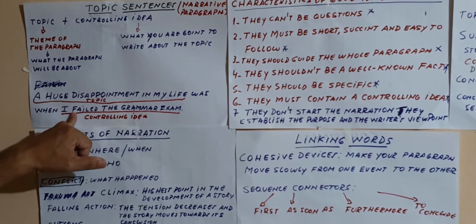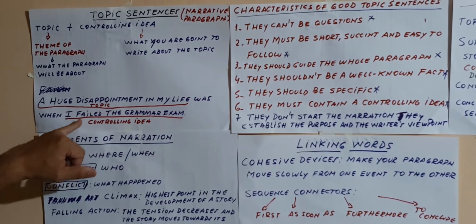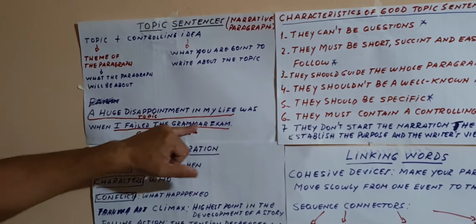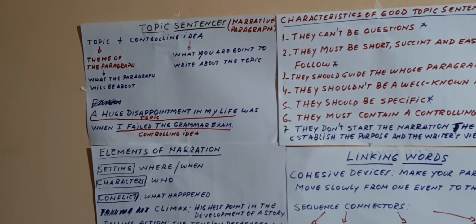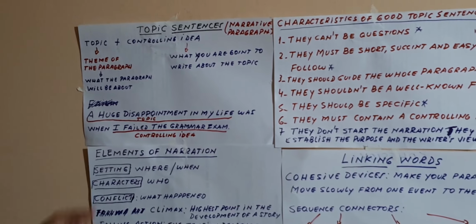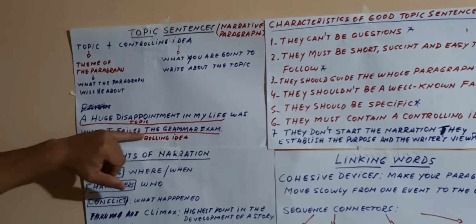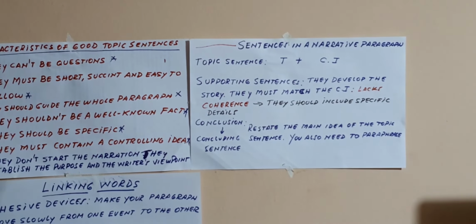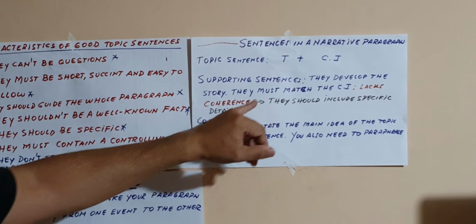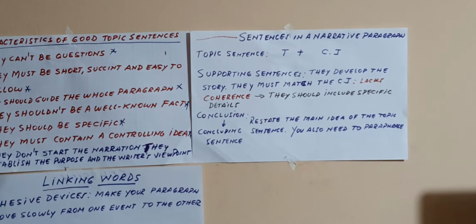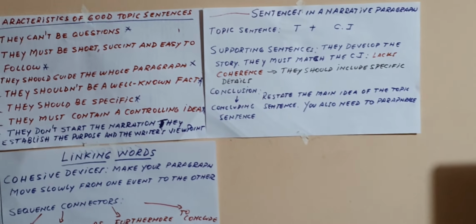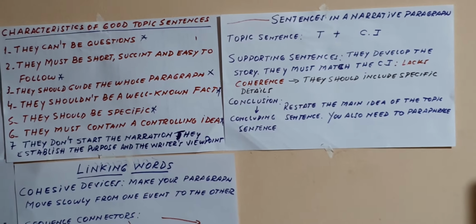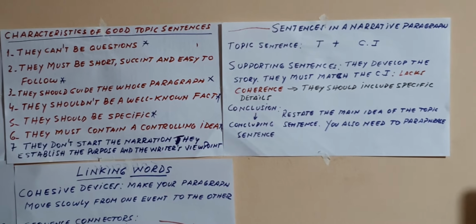So you are going to write as supporting sentences facts and events connected to this disappointment. When you fail the grammar exam, you cannot write about coronavirus or lockdown or quarantine. No, you have to write about the controlling idea. You are going to use the supporting sentences to develop the story. And as it reads here, they must match the controlling idea, because if they don't, the sentence lacks coherence. They should include as well specific details or examples.